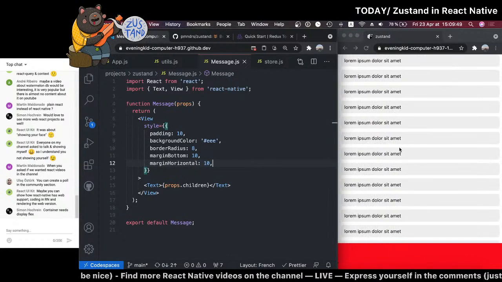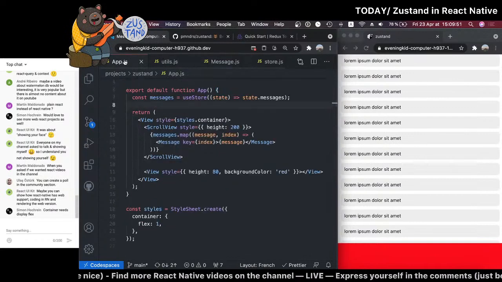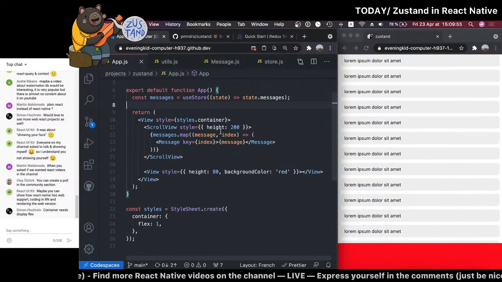Container needs display flex. Yes, actually by default in React Native Web, when you have a view or anything that is close to a view, it sets the whole view to be using flexbox. That's the difference between a view and a div, I guess.